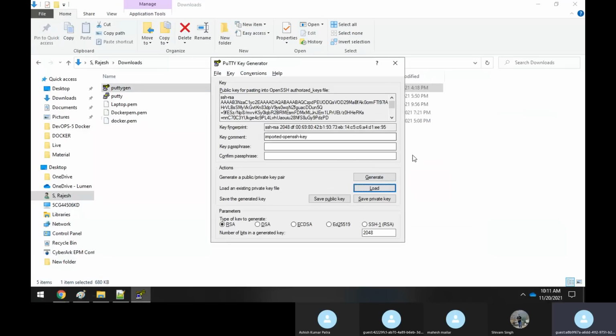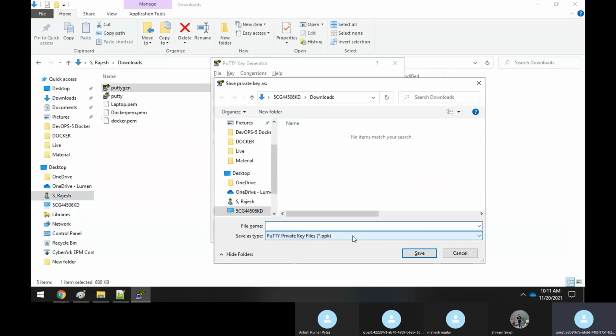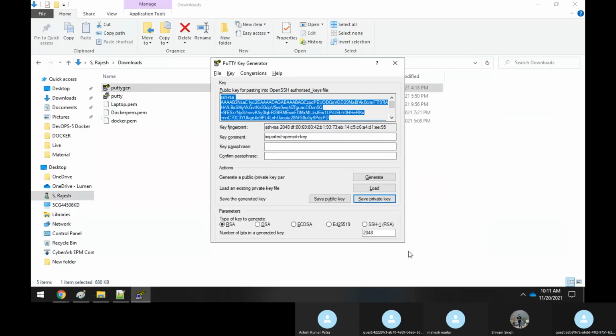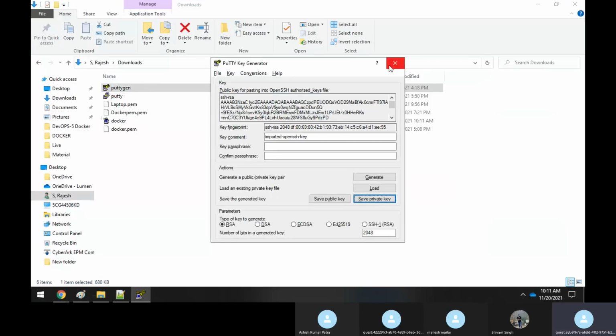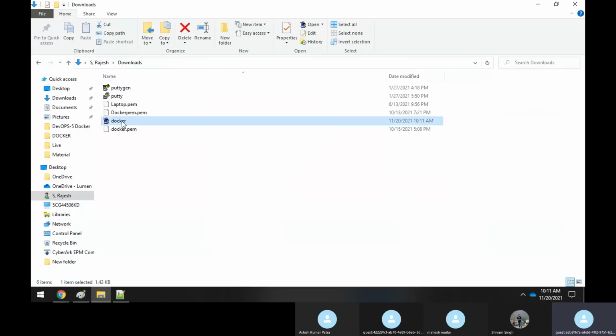After that is selected, you have to say save as a private key. Okay, save as a private key. You have to just click on this. You have to say yes. So it has to create a PPK file. Now here you will select this, but instead of PEM, you have to give PPK. Now you could see that it has created a PPK file here. This is a PPK file.